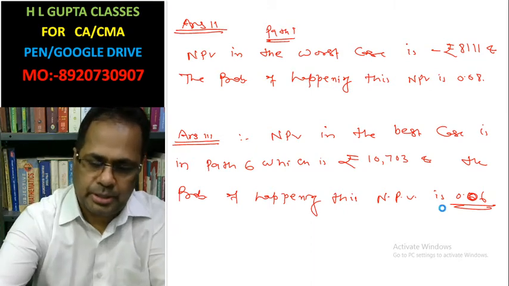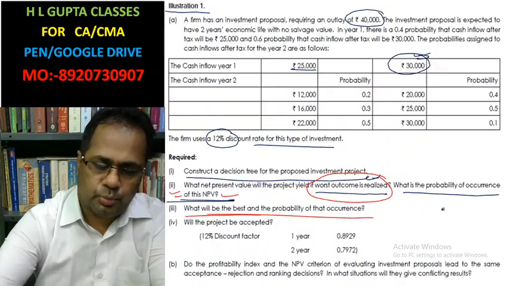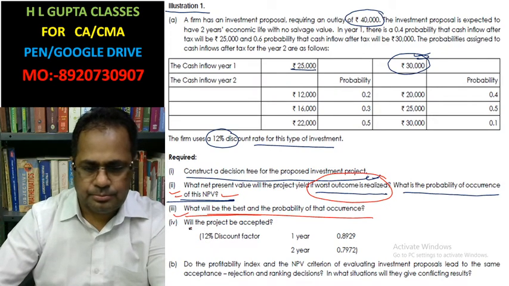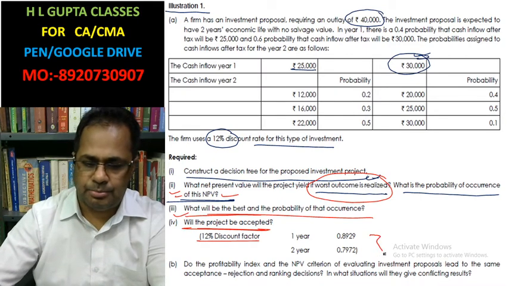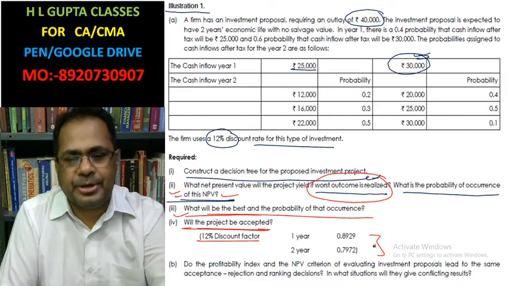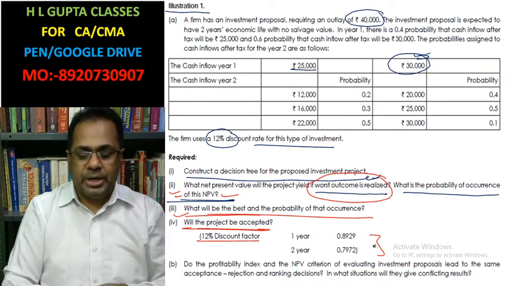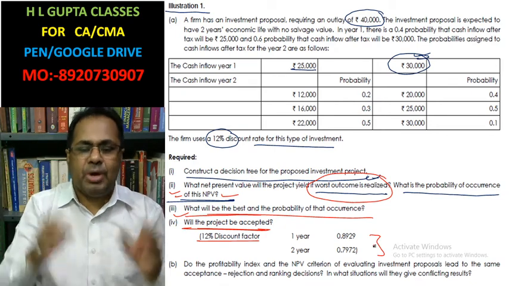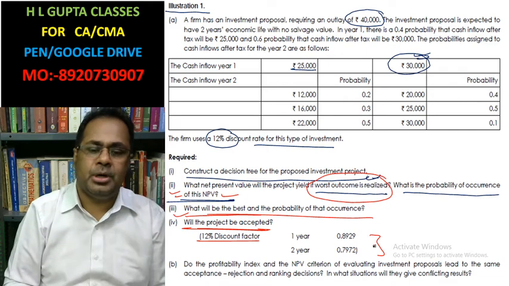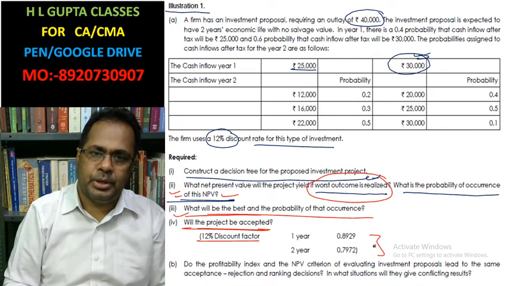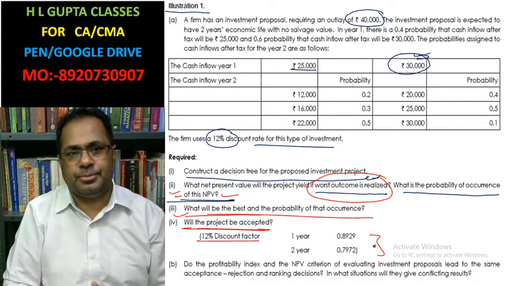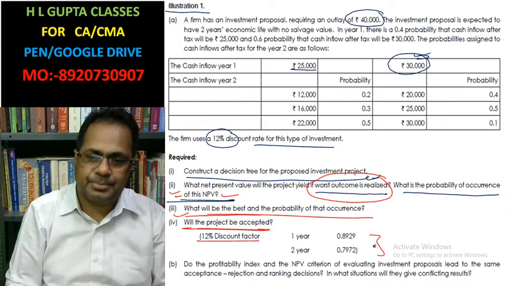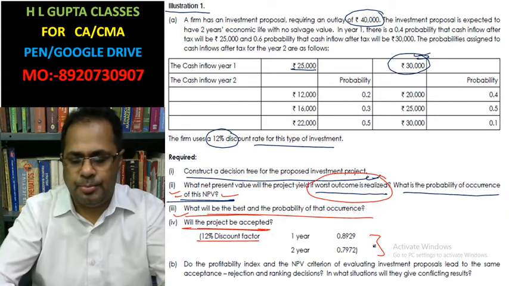Now look at it. Will the project be accepted when you have a 12% rate of return? Whether a project will be accepted or not, that you have to decide. Whenever you have to take decisions in the case of several opportunities, you have to take decisions on the basis of expected net present value. Expected is the average, the mean net present value. If the mean net present value is positive, we should accept the project; otherwise we should reject the project.